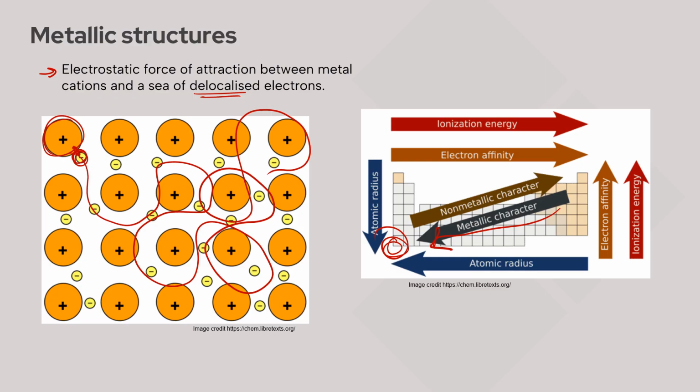The result is, again, that sea of free or delocalized electrons, and there is an electrostatic force of attraction between those positively charged metal cations that lost electrons and the negatively charged sea of free electrons. The degree of metal character definitely depends on that very low electronegativity and electron affinity.